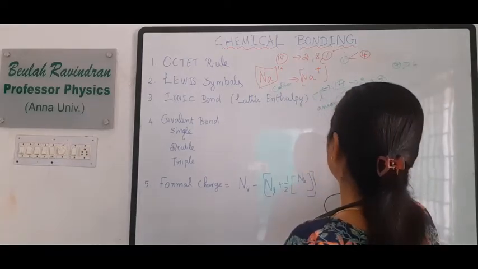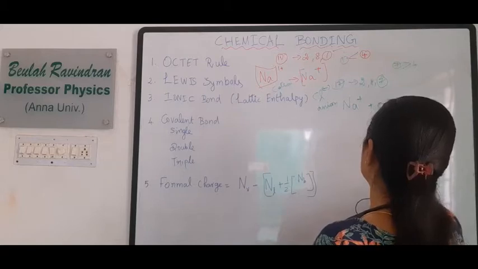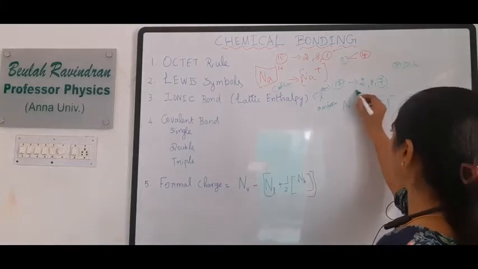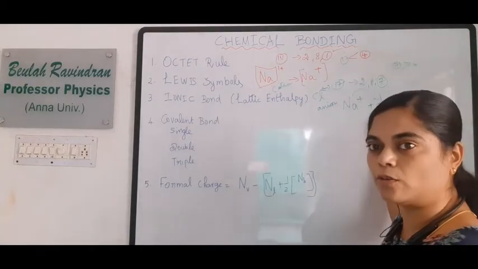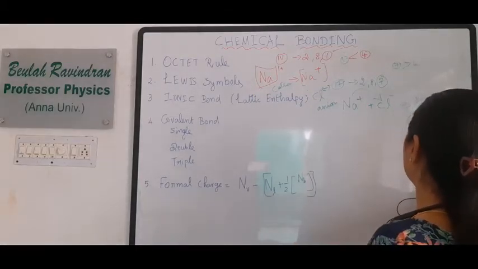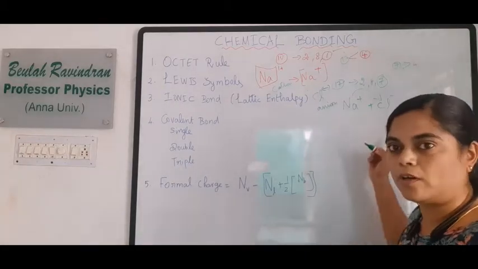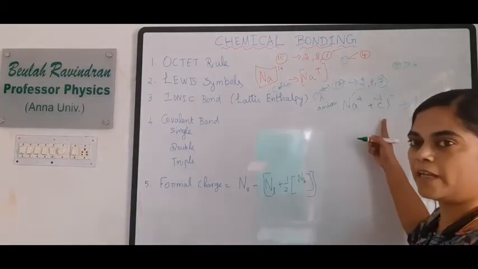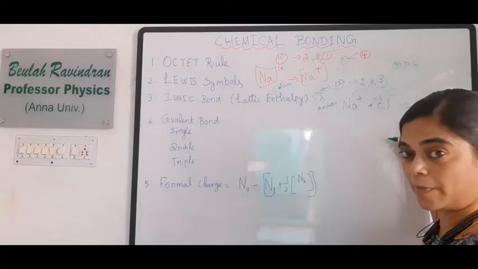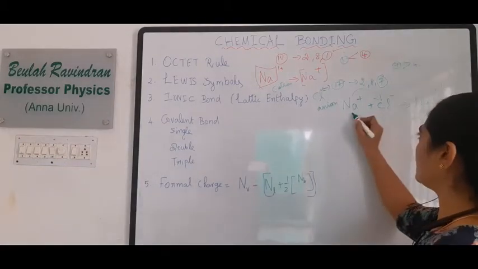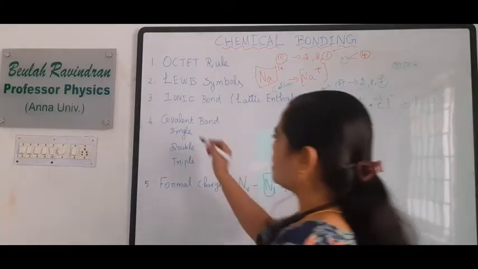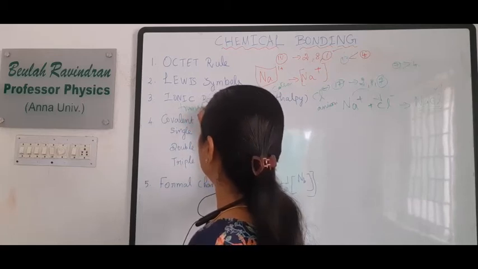Now if we combine these two ions, what happens? The electron lost by the sodium atom is transferred to the chlorine atom. The chlorine atom accepts that electron, and this bonding takes place. Now sodium chloride is formed. It is a compound formed from Na plus and Cl minus. These two are ions, and this is the neutral molecule. Here transfer of electrons takes place. So what is ionic bonding? Transfer of electrons.